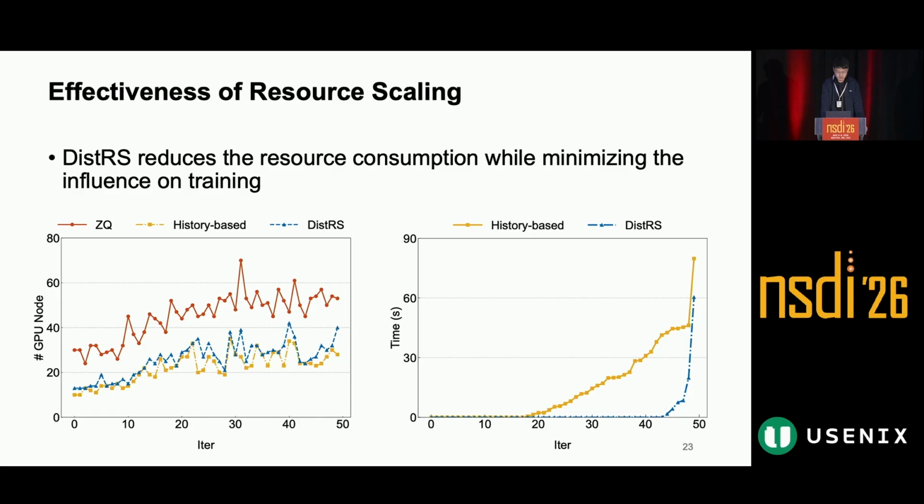Next, we zoom in on the effectiveness of resource scaling with a single task. We can see that DistRS reduces resource consumption significantly compared to the zero queuing scaling policy, while still minimizing the influence on training compared to the pure history-based scaling policy. This confirms that batch-level scaling with timeout-aware adjusting is effective for exploiting flexibility in reward computation.